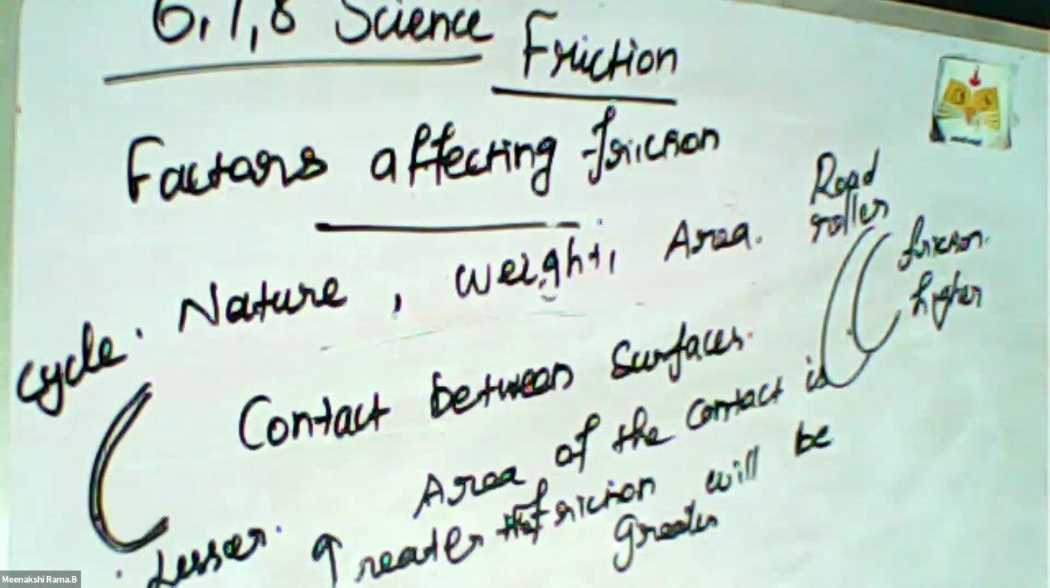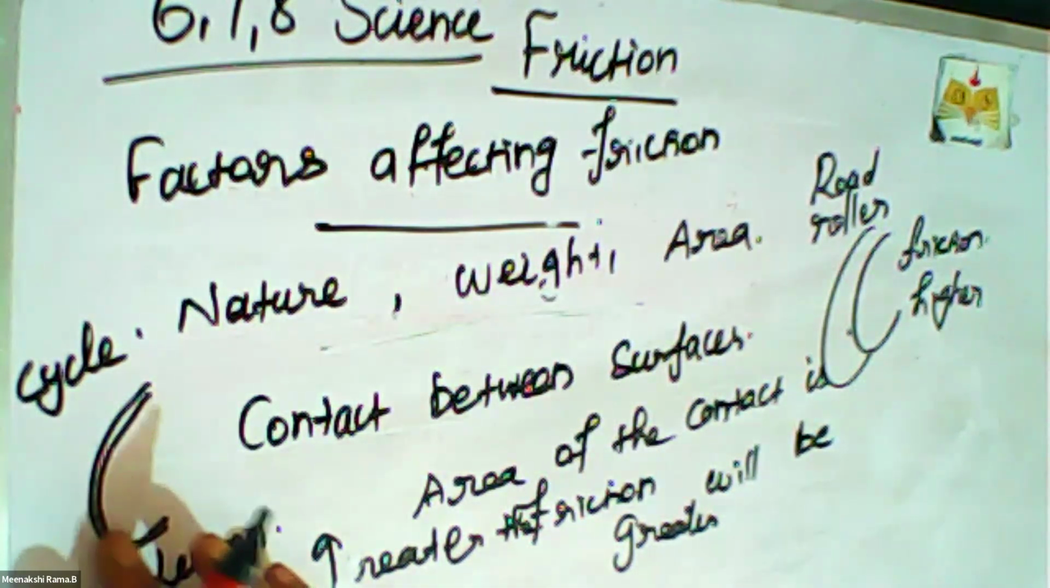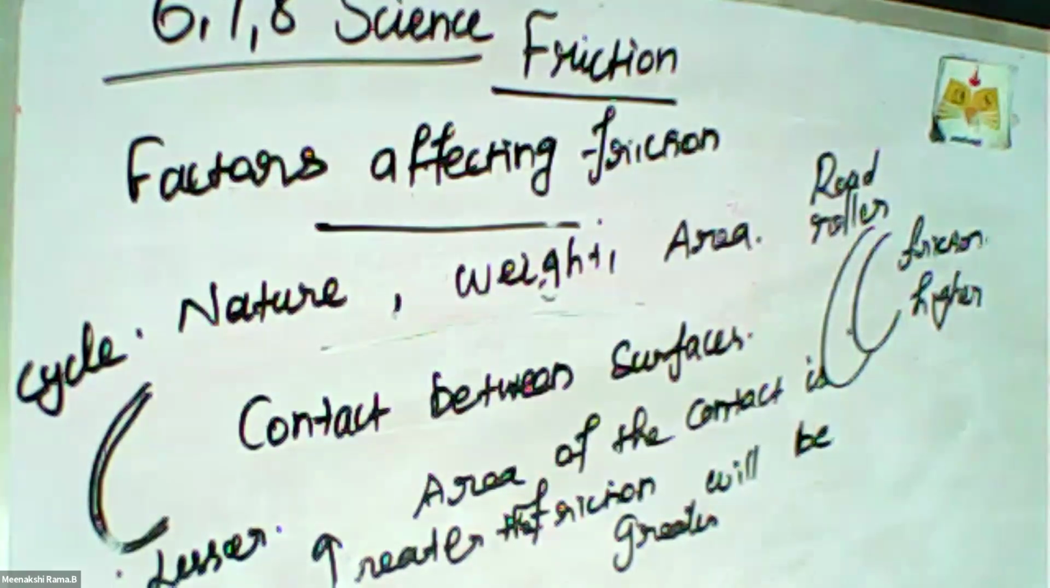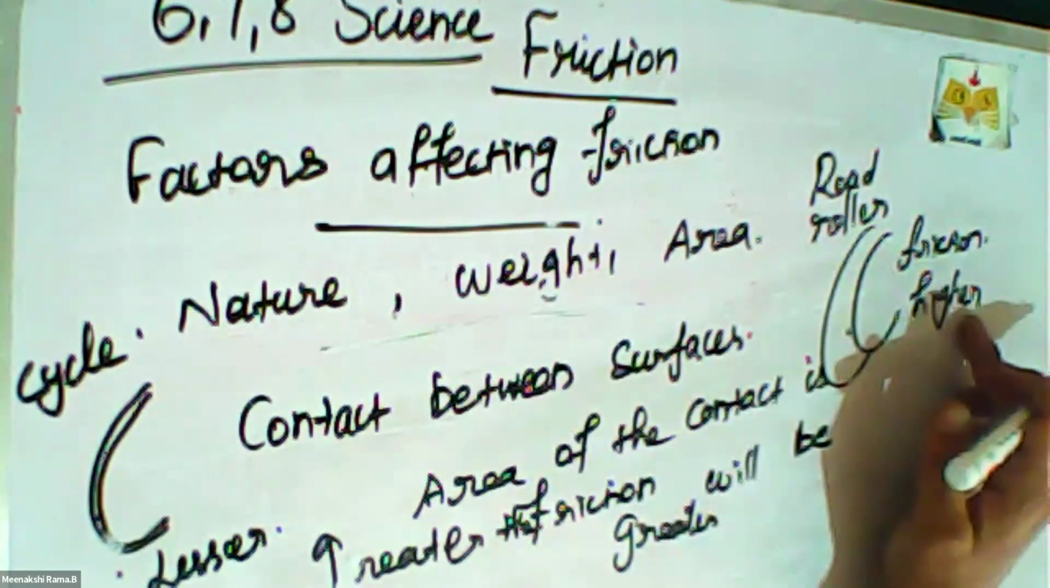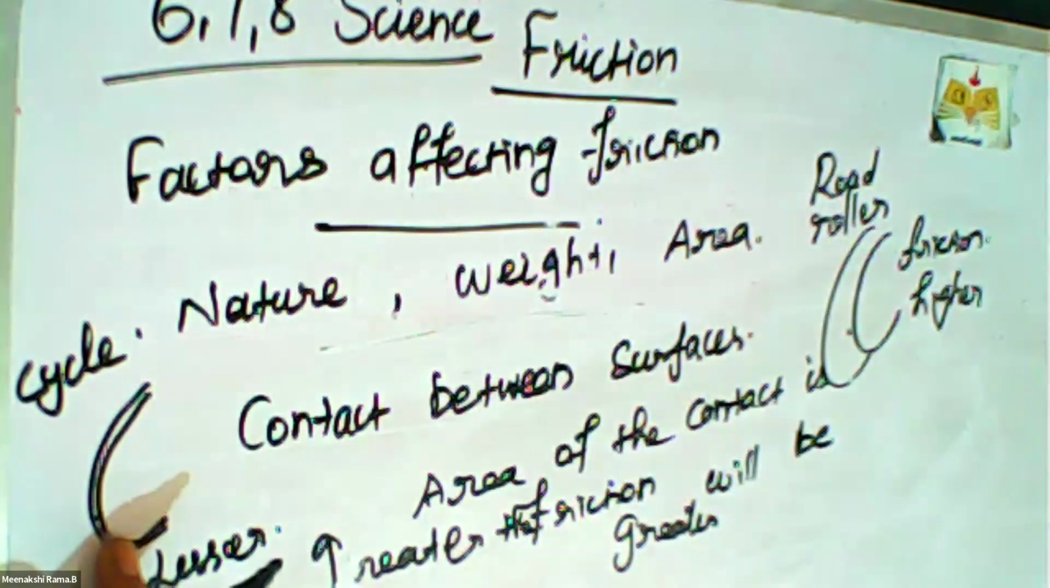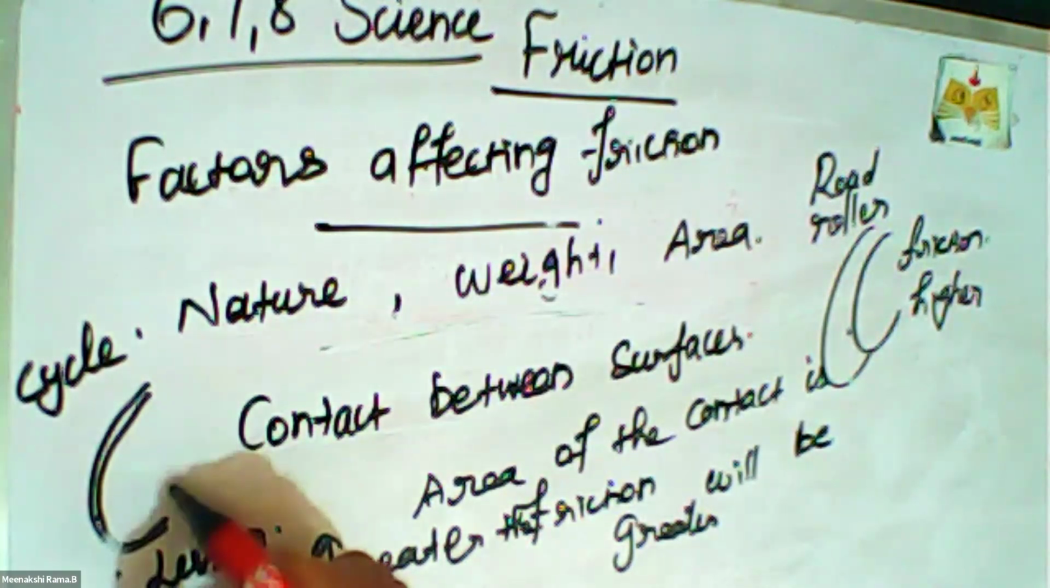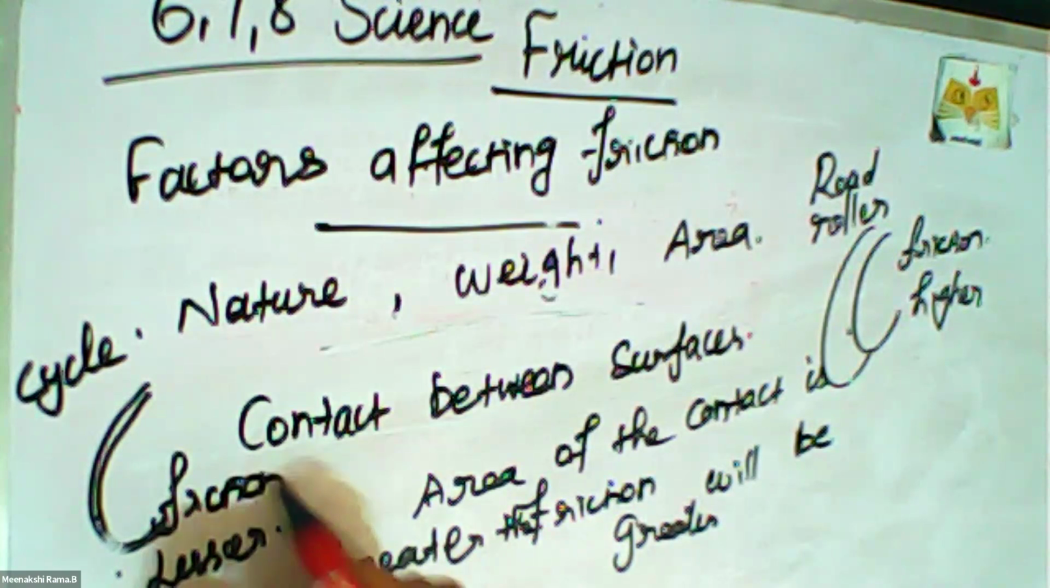So a road roller with a broad base offers more friction on the road. The cycle has the least friction because the area of contact is very small. So area of contact means the friction is directly related to the contact between the two surfaces, wheel and road. If the area of contact is greater, friction is higher. If the area of contact is very thin, friction is lesser. So this is the concept.